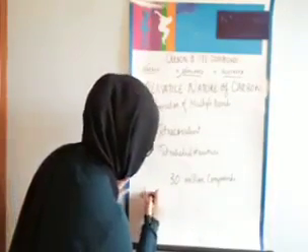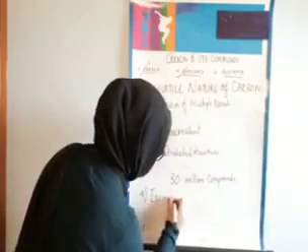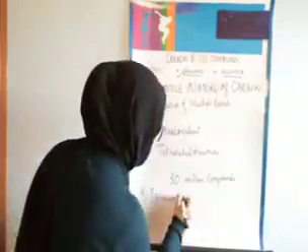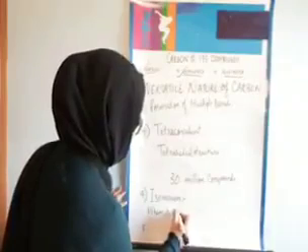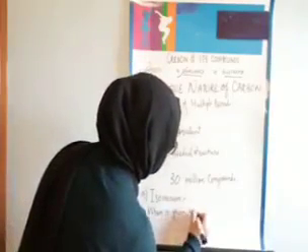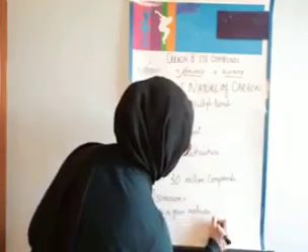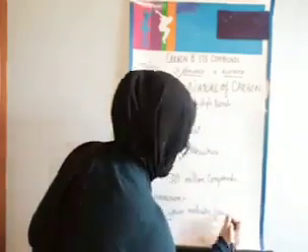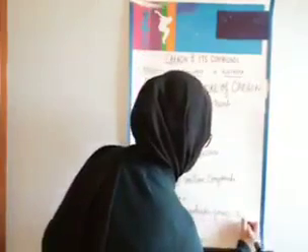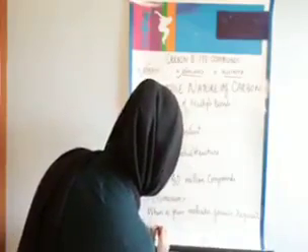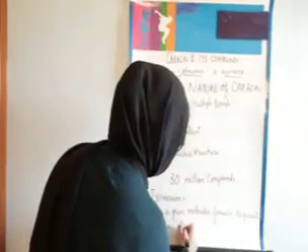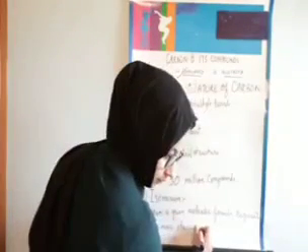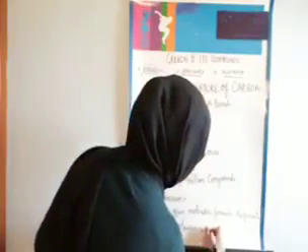Another property is isomerism. Isomerism, when we go on to the definition, it's when a given molecular formula represents two or more structures having different properties.